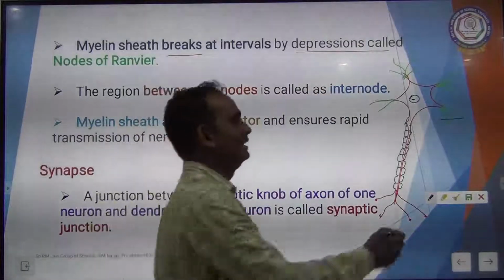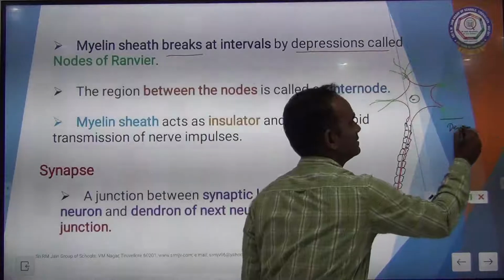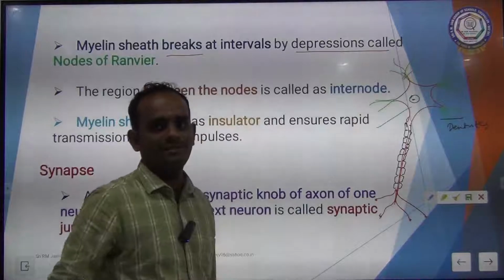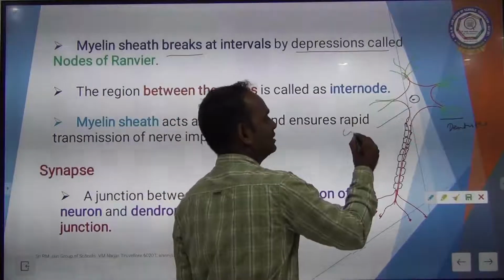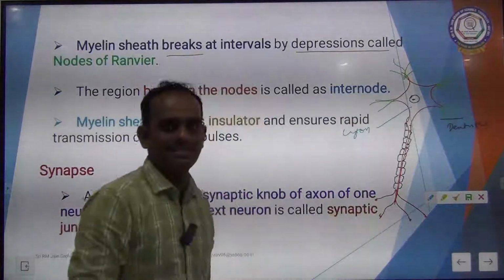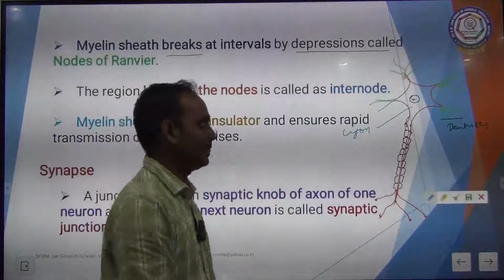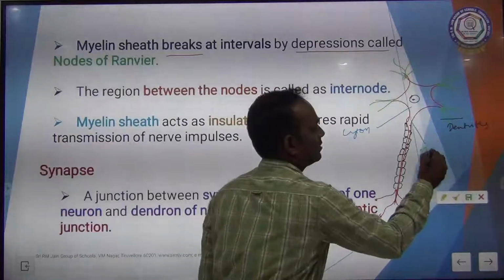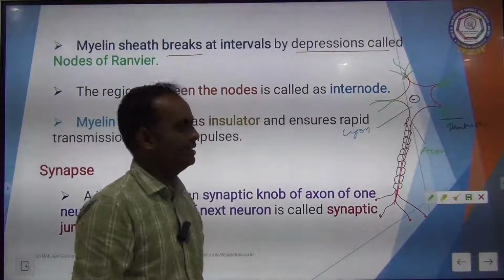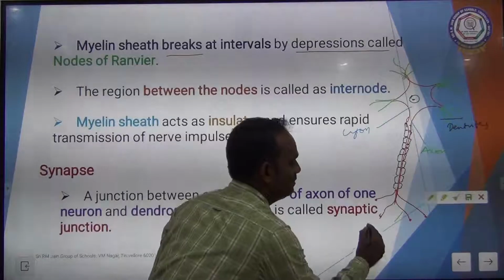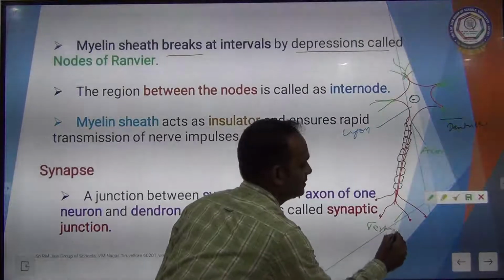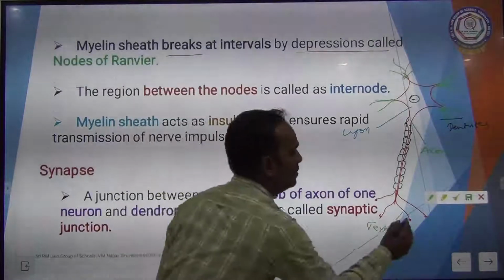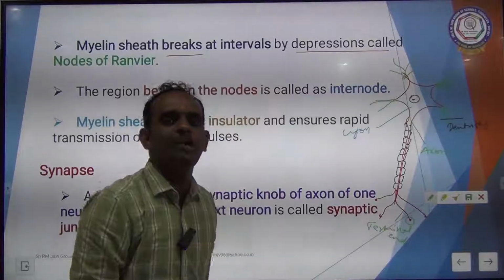Very good, it is dendrites. What is this part? Cyton, also called cell body. And this part is called axon. This is the terminal end. This knob is called a synaptic knob.